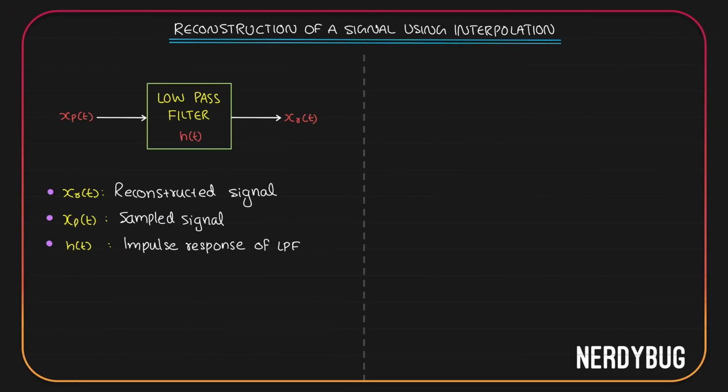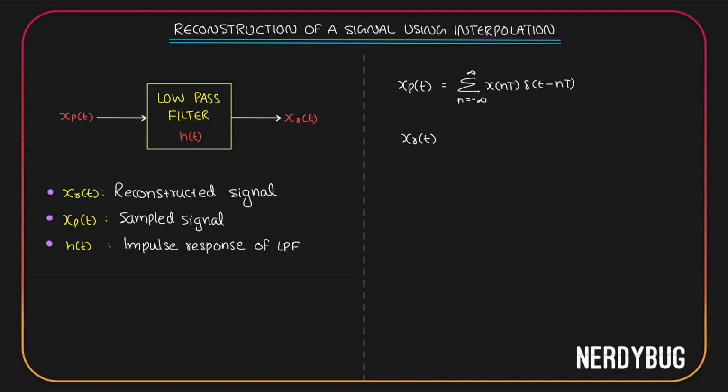Let us learn another method of interpolation. Consider we have xp of t, which is the sampled signal. We are giving it as an input into a low pass filter whose impulse response is h of t. The output we get is xr of t. Xr of t is the reconstructed signal. Now, when we learned impulse train sampling, we found an expression for the sampled signal xp of t. xp of t can be written as summation from n equals minus infinity to infinity x of nT delta of t minus nT. This is the input to our low pass filter and output is xr of t.